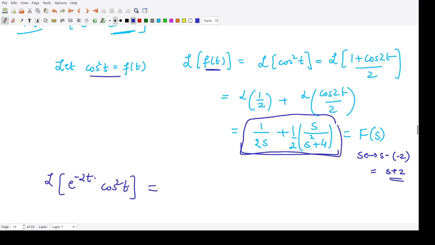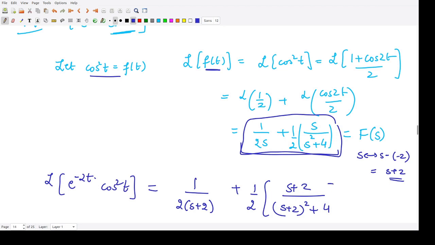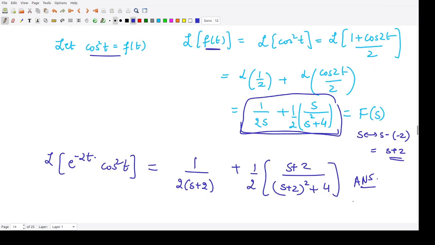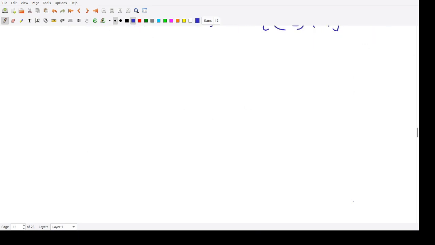So our final answer would be 1 divided by 2 into s plus 2, and then plus 1 by 2, and here we would have s plus 2 divided by s plus 2 whole square plus 4. So this is the final answer. Isn't this quite simple? Similarly, we can also calculate this question.